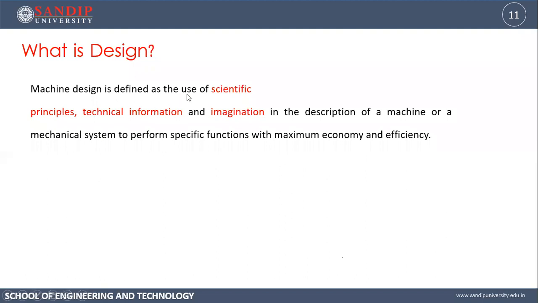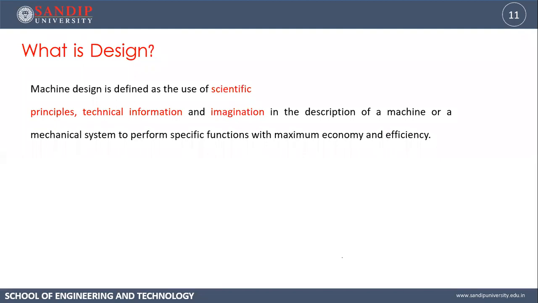Now what is scientific principle? Scientific principle are the principles which you are using from basic science and engineering, like Newton's law, D'Alembert's principle, impulse momentum principle, work energy principle. In thermodynamics, we had studied different laws of gases, then various principles from mathematics and statistics. So all this, whatever you are studying, different principles and whatever you had applied in different subject, in design, we have to use it effectively. So that is use of scientific principles.